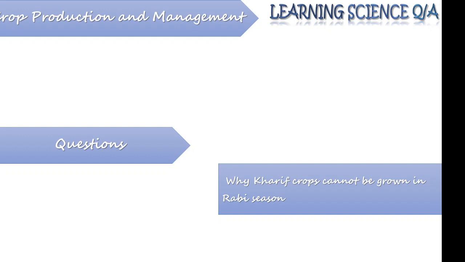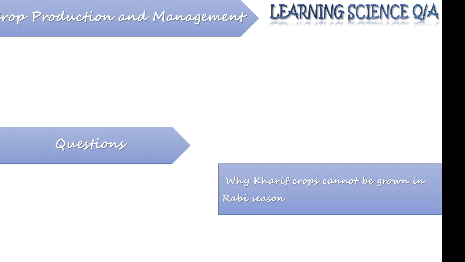Always remember, students, if we are sowing Kharif crops at the end of the monsoon, that doesn't mean that the whole crop is going to be destroyed. No, this is not going to happen. But the yield would be very less. The quality of the crop grain would be very decreased. They won't be in proper shape.